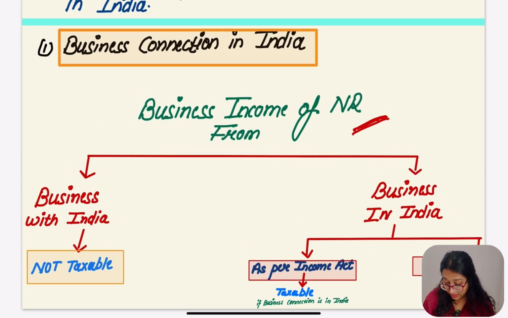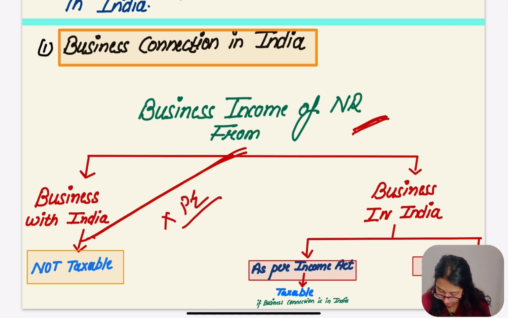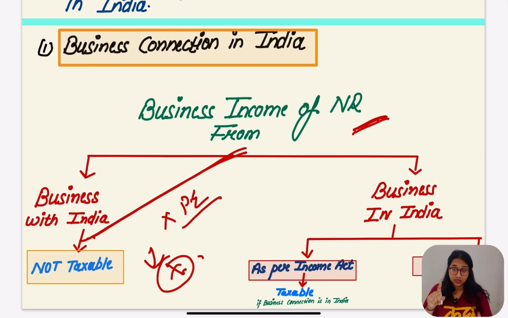If that business is with India, actually they are not having PIN in India. They just have business with India. The non-resident is having business with India. In that case, no taxability is going to happen. In this case, no taxable.